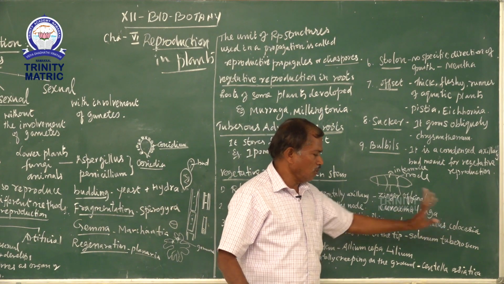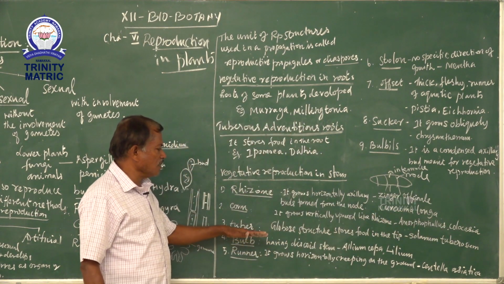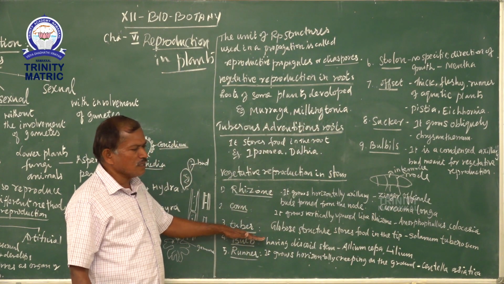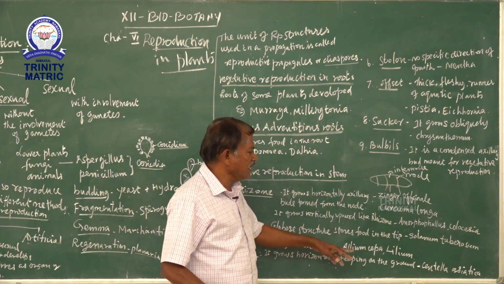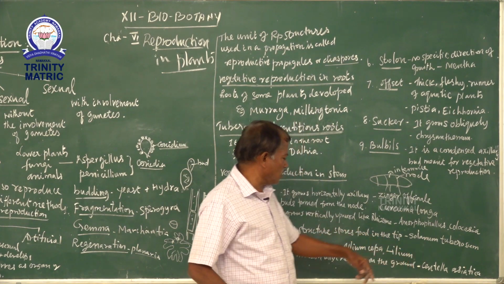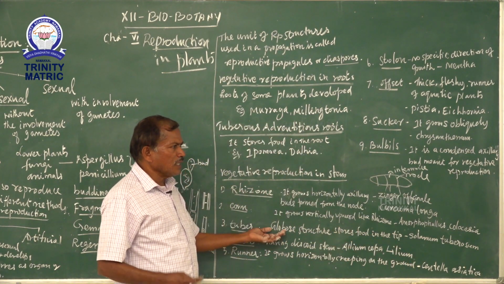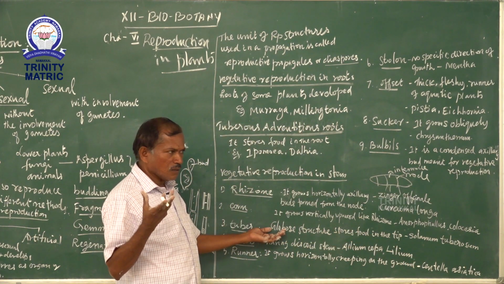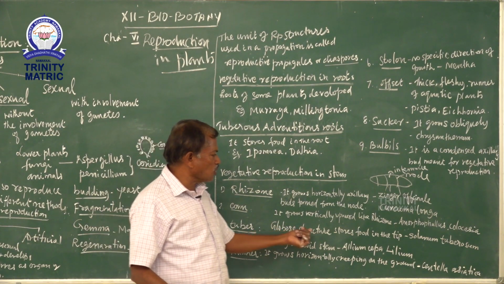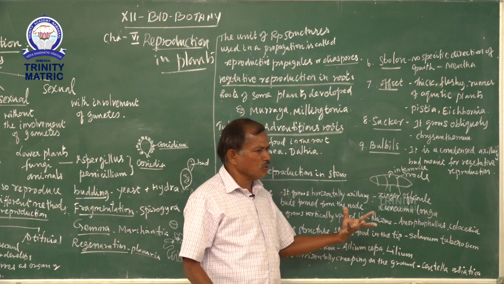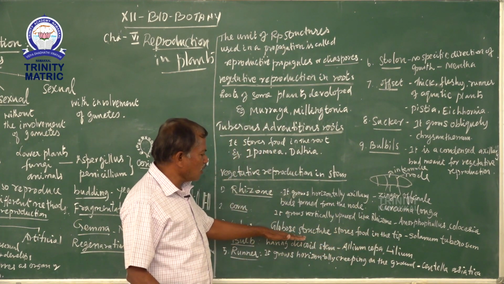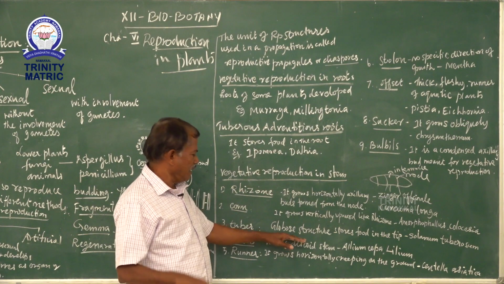The next one is a tuber, a familiar example that all of you know: potato, botanically Solanum tuberosum. It looks globular or oval in shape because it stores food material, looking like a bulge-like structure. These are also propagated and give rise to young ones.